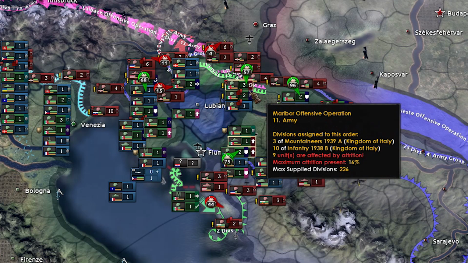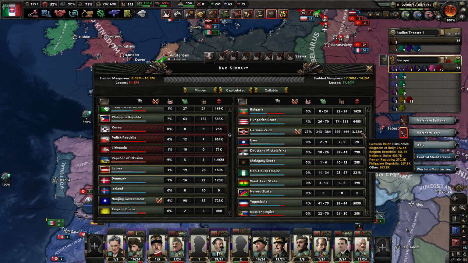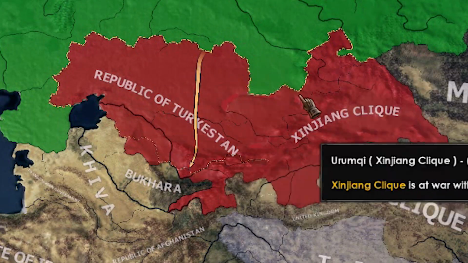What the hell are the Germans doing on Balkans? They're literally losing manpower for nothing. And it looks like the Soviet Union has some major troubles in Central Asia. Bro, you have to do something with that.